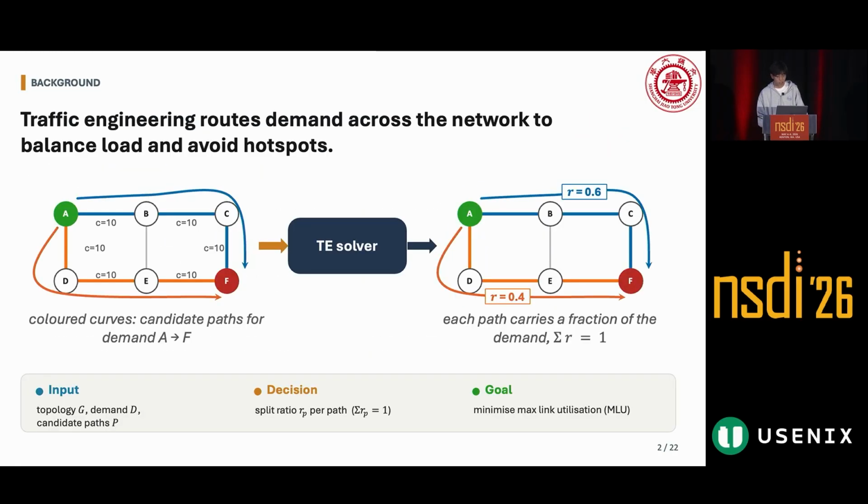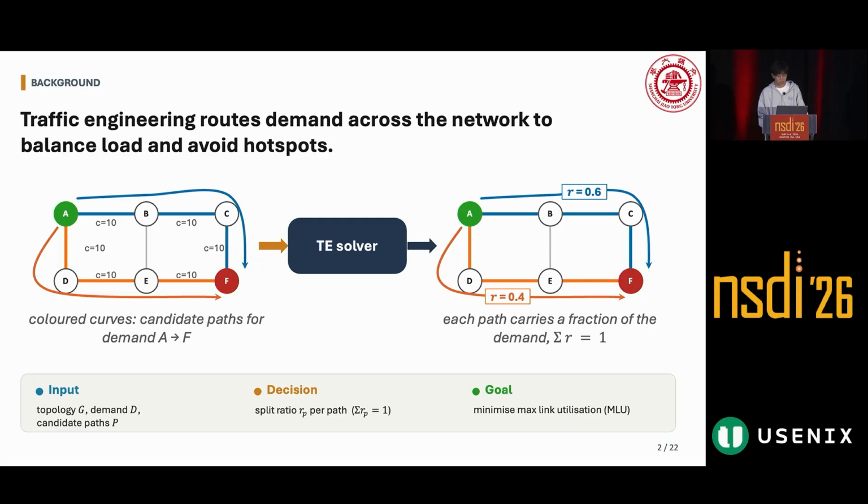Let's first briefly review traffic engineering, or TE for short. Given a network, it distributes the traffic between each source destination pair across multiple candidate paths so that the load on different links is balanced and the hotspot link can be avoided.